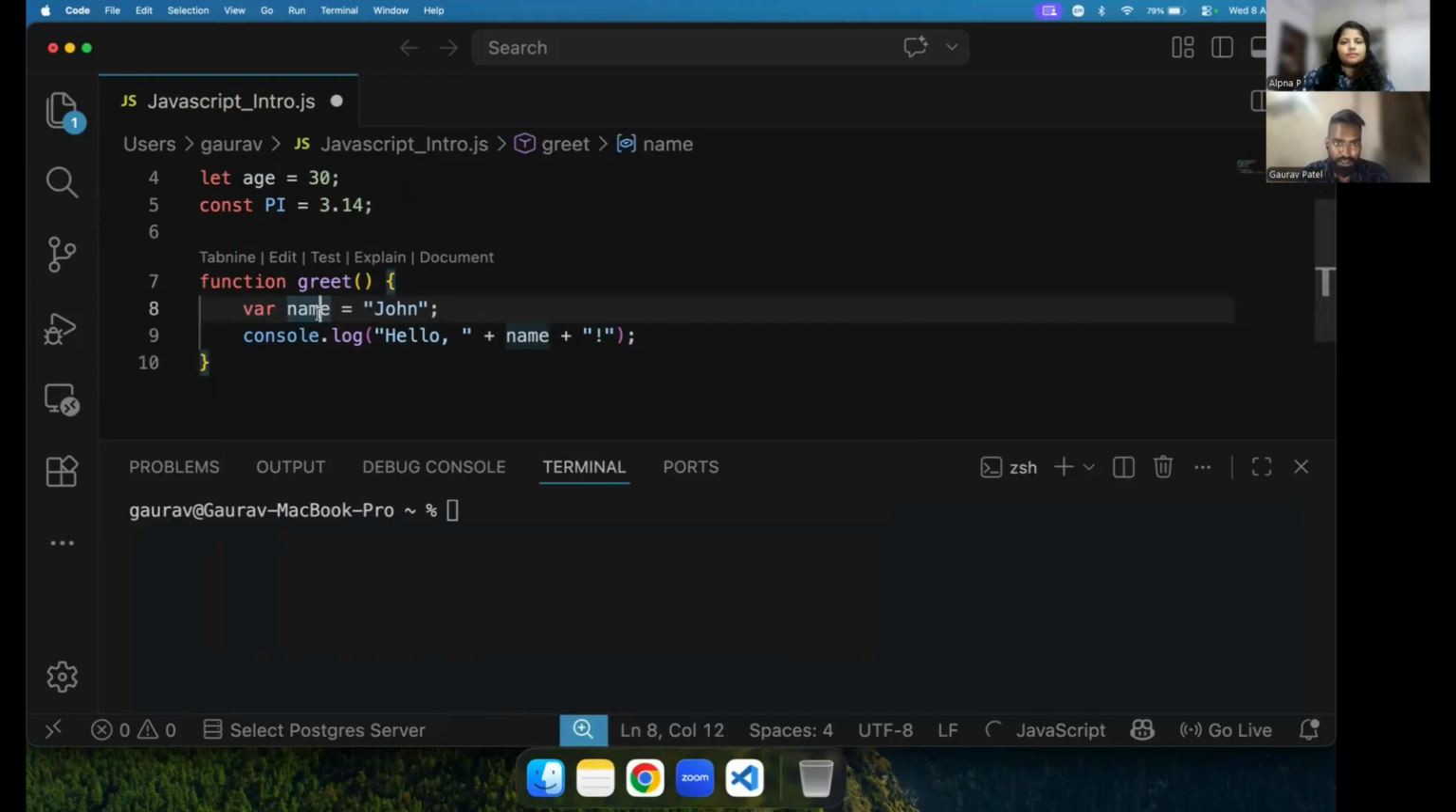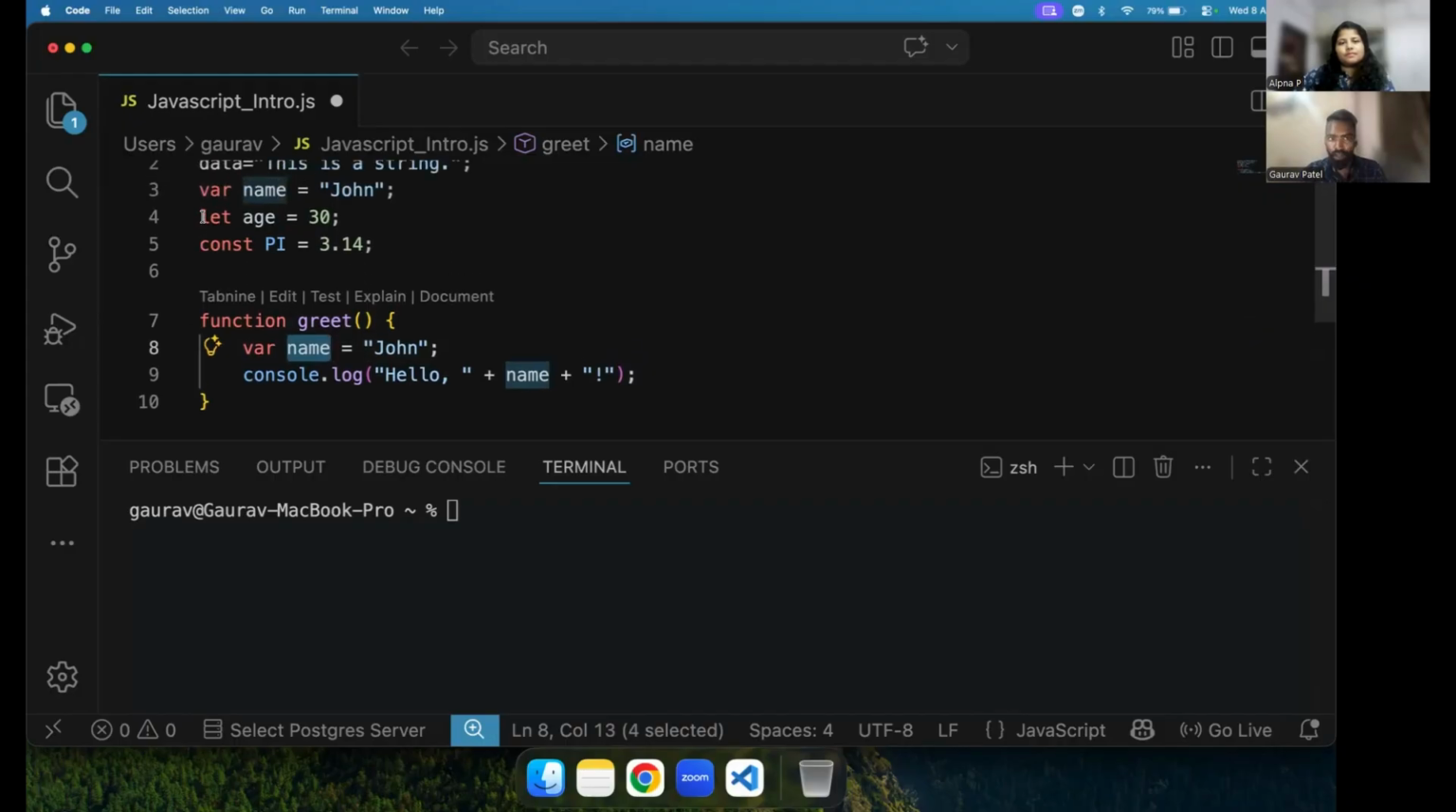Then this name you can access within a function, not outside a function. So that is called a functional scope. Okay. And let and const were recently introduced in JavaScript in ES6, and both of these are block scope. What is called a block?